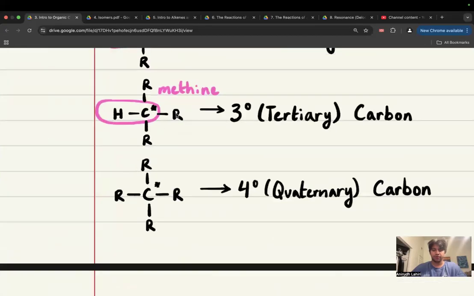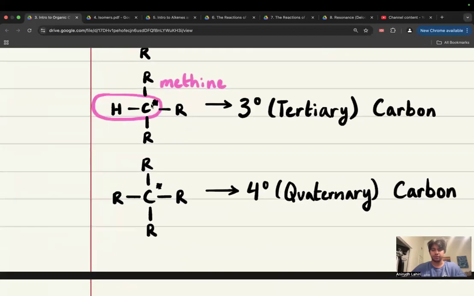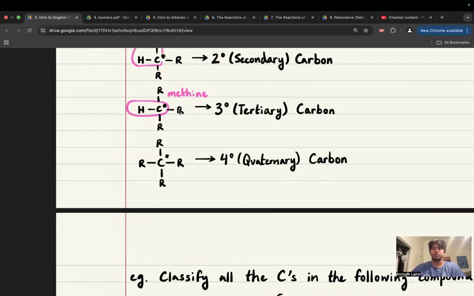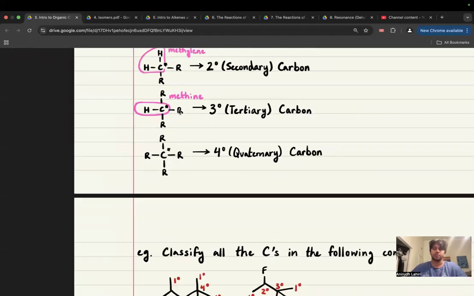It's just important to note that if I had a double bond here, I'd still count this as one. If I had a triple bond here, I still count this as one. So we don't count multiple times for primary, secondary, tertiary, quaternary.